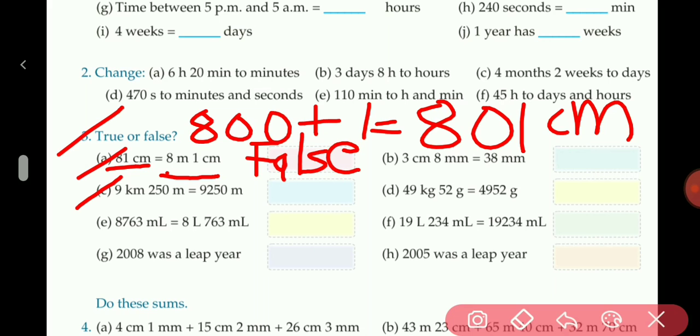In C part, 9 kilometer 250 meter. Because 1 kilometer contains 1000 meter, so 9 kilometer contains 9000. 9000 plus 250 meter becomes 9250 meter. So this is true.